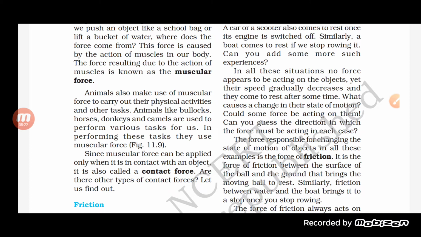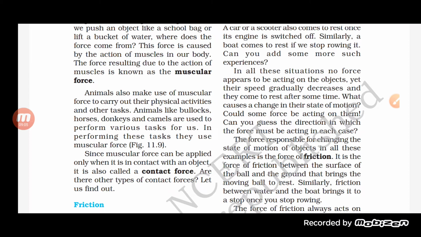So basically a lot of physical activities are done by animals. If they are carrying something or performing some task, that involves their muscles, and such a force we call a muscular force. So muscular force is performed not only by human beings but also by animals. Any force in which the muscles are used to perform any activity or task is called a muscular force.